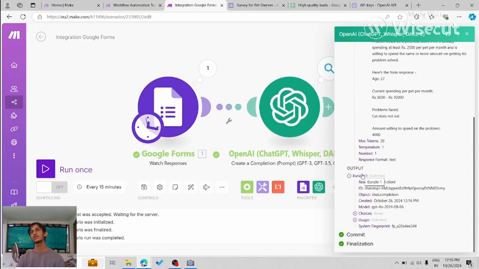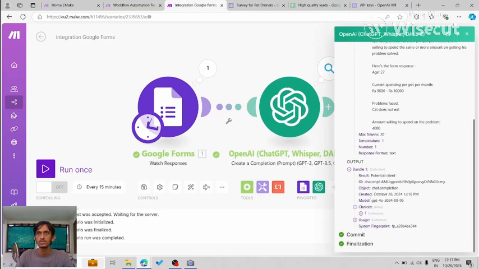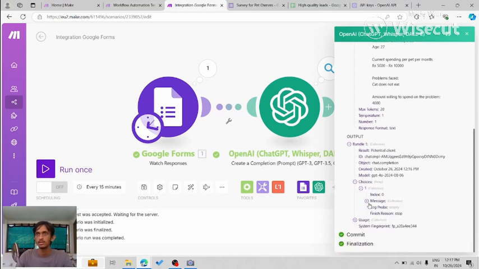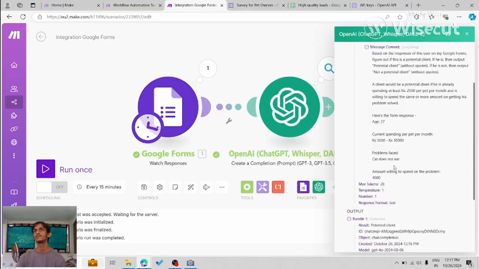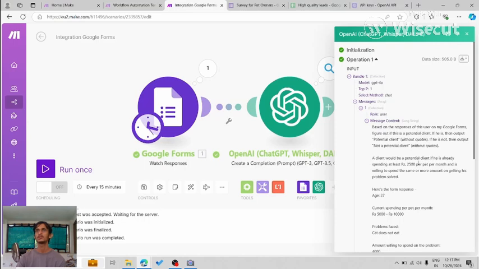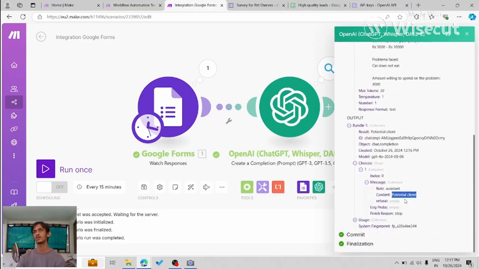In the output, this is how the API responds in the bundle. If you go to the choices, and you see in the message, the role is assistant because it's the assistant replying, and the content is potential client. So it correctly identified this as a potential client. Why? Because whatever we said, the spending should be at least 2,500, everything was fulfilled, and it identified it as a potential client. And we'll see one form response where we put in lower values, and see if it actually categorizes it as not a potential client.